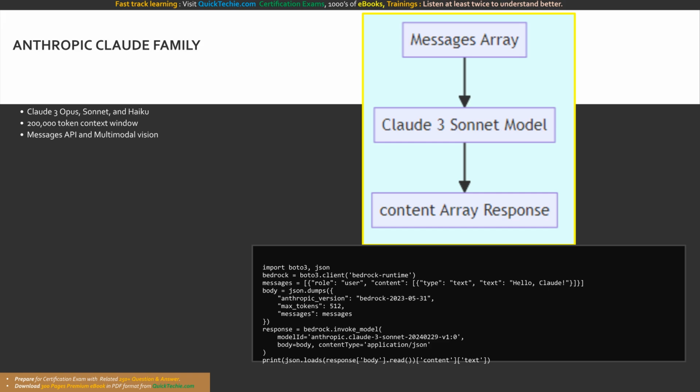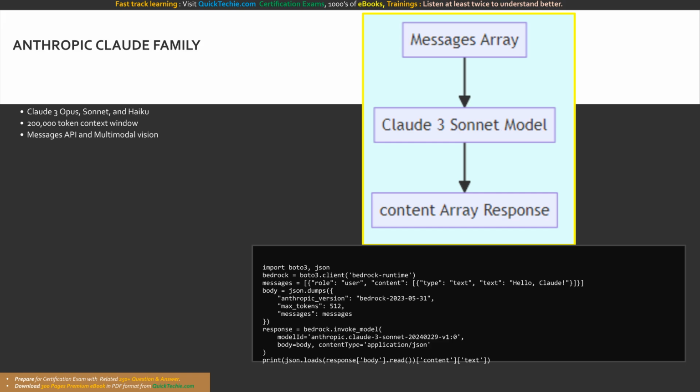What about the payload structure? In the request body, we must specify the Anthropic version string, set our max tokens limit, and pass our formatted messages array. In the invoke model call, we define the model ID. Here we are specifically targeting anthropic.claude-3-sonnet-2024-02-29-v0.0. Bedrock handles the execution, and the response object contains a highly structured JSON output. We parse the content array to extract the assistant's generated text response.